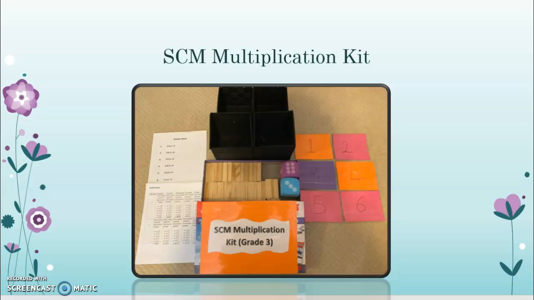For my second assignment, which was the multiplication kit, based on Allison's feedback, I used many ways to attend to the UDL principles in my report. Also, I included many visual prompts for learners. So I designed this kit very thoughtfully using the UDL design to make sure it is accessible for everyone.